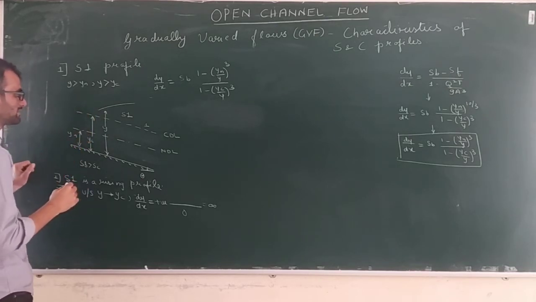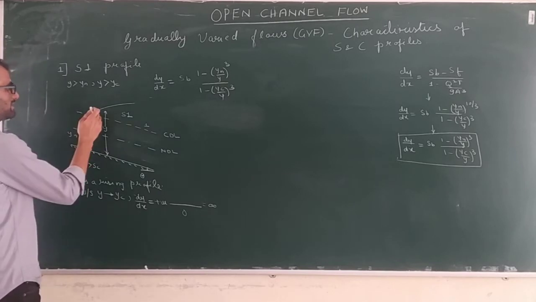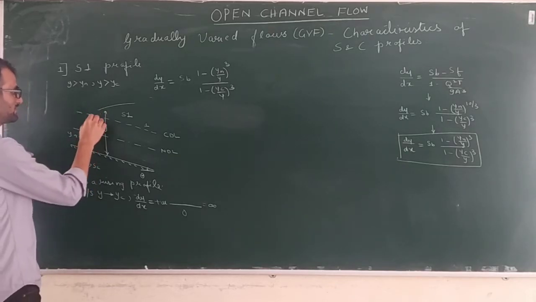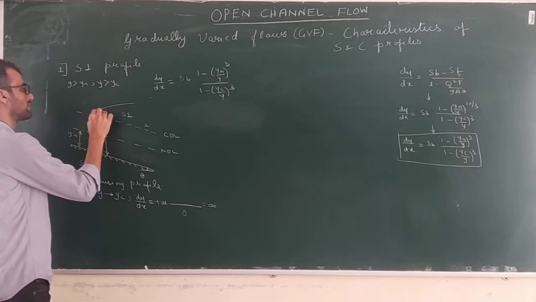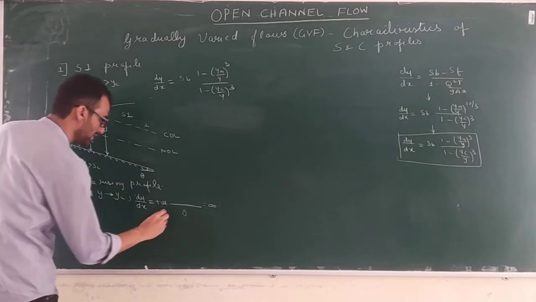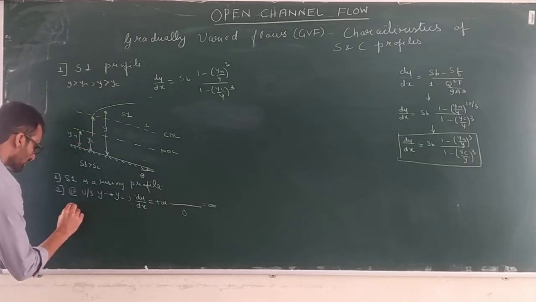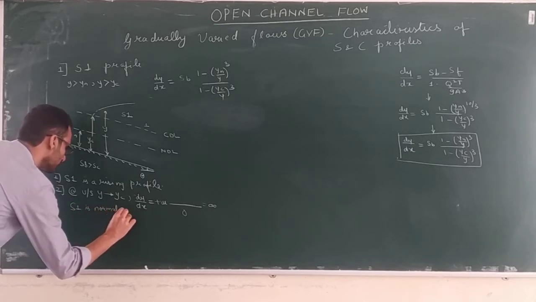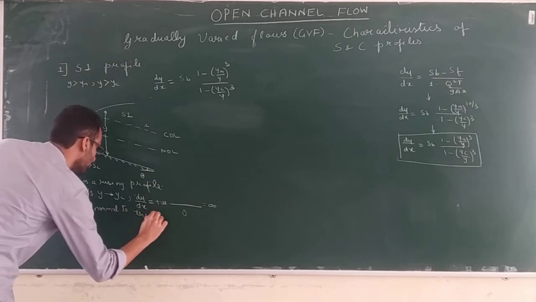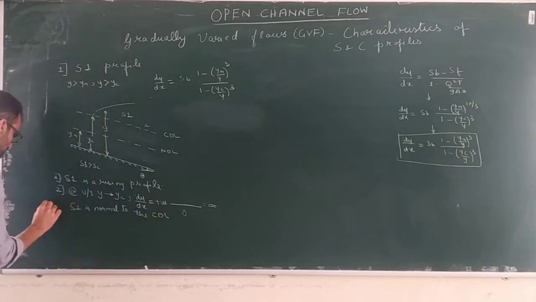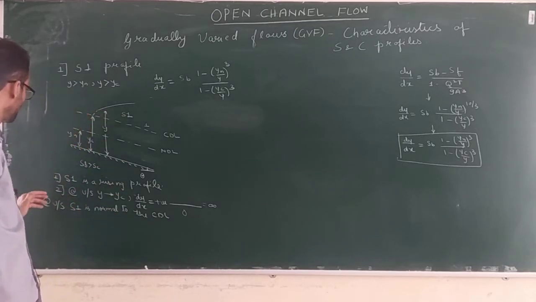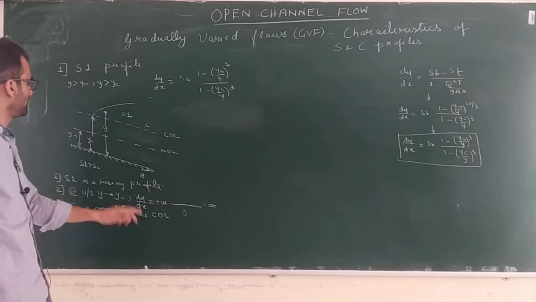That means we have seen that practically it means that the depth is changing very rapidly with a small change in x. So this will intersect normally. So we write it in this form: S1 is normal to the CDL at upstream. So this is the first characteristic. The second characteristic, that S1 is normal to the critical depth line.